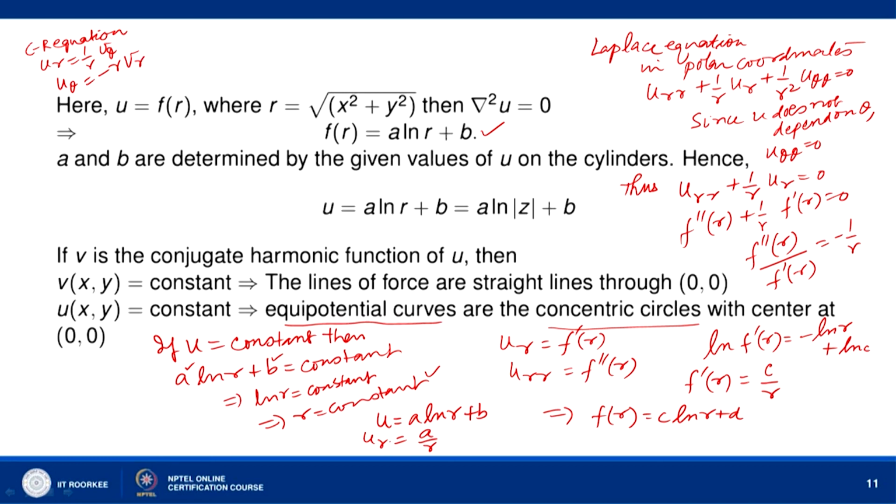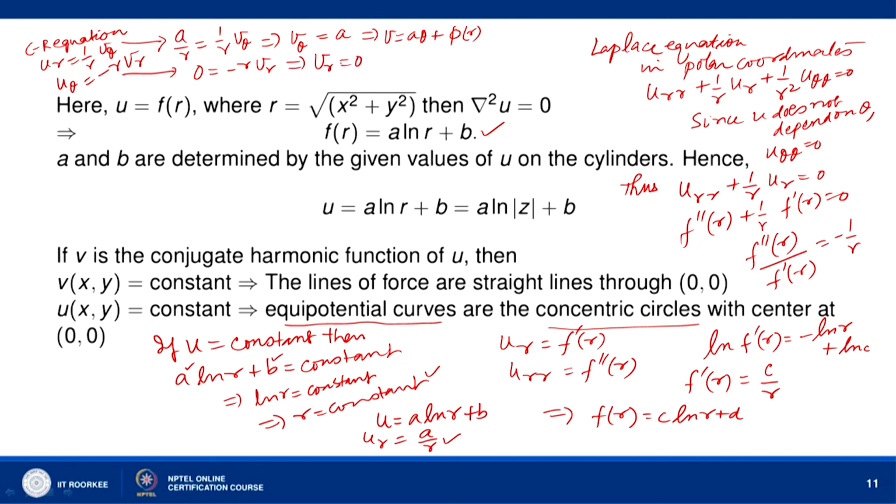Now u is equal to A ln r plus B, so u_r is equal to A by r. So A by r equal to 1 by r v_theta. The first equation gives us this, which implies that v_theta equal to A, and when we integrate with respect to theta, we get v equal to A theta plus some function of r, which I can write as phi r. Now u_theta equal to 0 because u does not depend on theta. So the second equation gives us 0 equal to minus r v_r, which implies that v_r equal to 0.